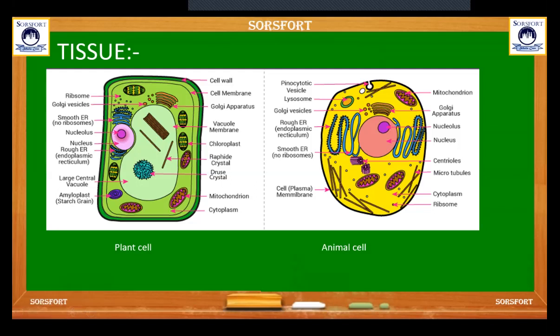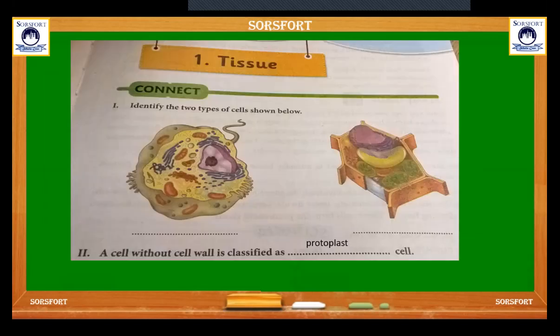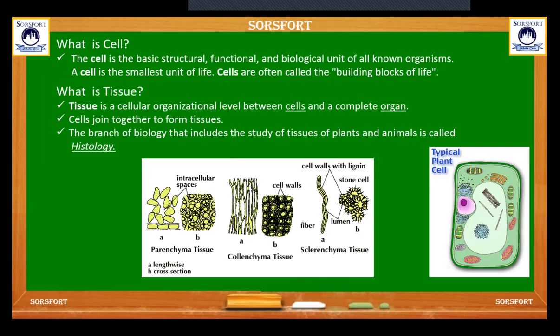The basic differences between plant tissue and animal tissue are: in plant tissue you can find the cell wall, which is made of cellulose, but in animal tissue there is no cell wall. In plant tissue you can find chloroplast, but in animal tissue you cannot. These are the basic cell organelles you can see in both plant cell and animal cell. This is the picture given in your book.